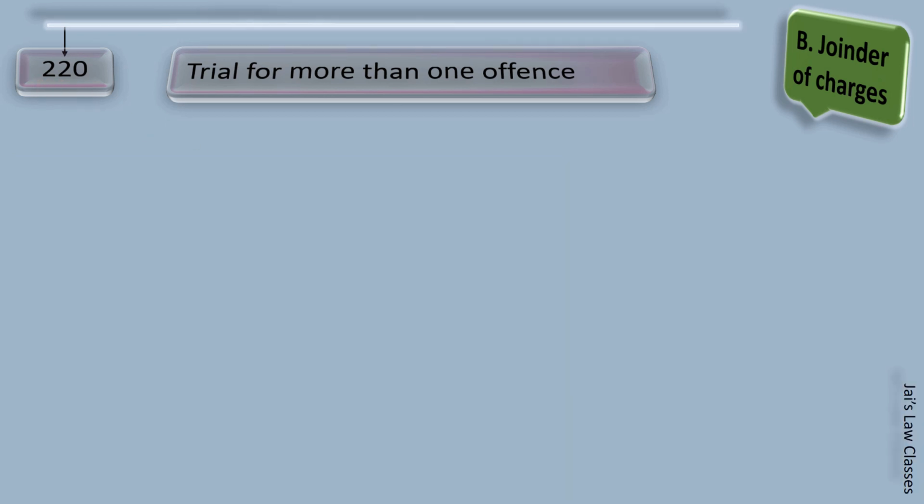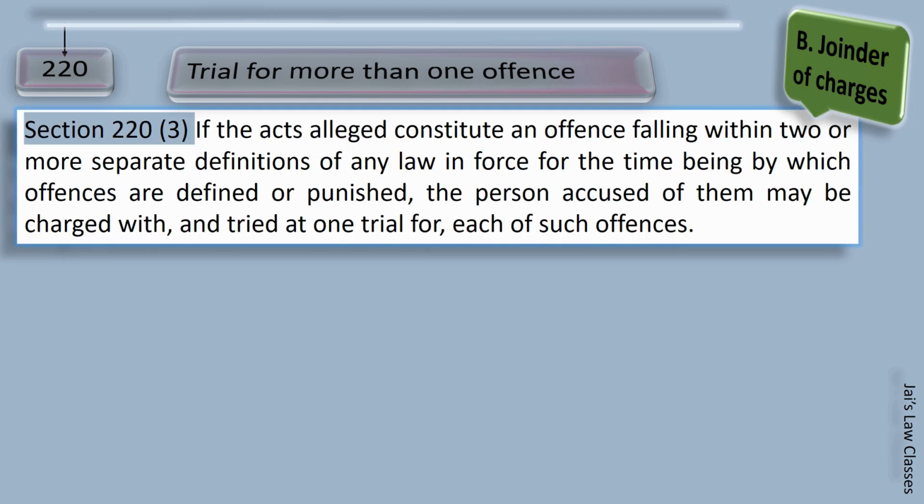Now let's cover subsection 3 of 220. It says if the acts alleged constitute an offense falling within 2 or more separate definitions of any law in force for the time being by which the offenses are defined or punished, the person accused of them may be charged with or tried at one trial for each of such offenses. It's very easy. Let me explain in this way.